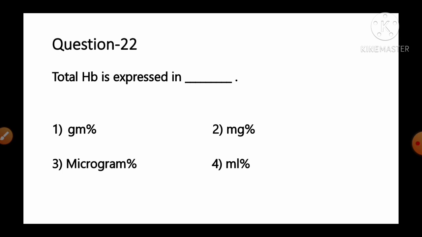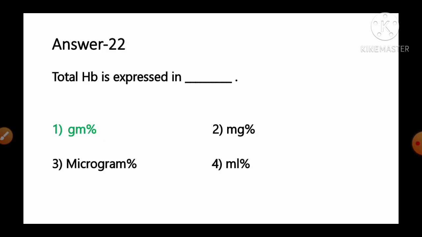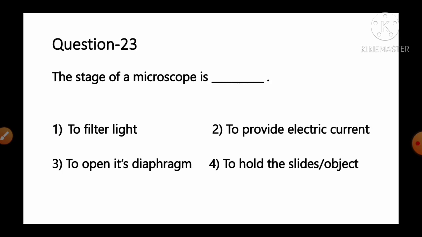The total HB is expressed in: option number 1, gram percentage; number 2, milligram percentage; number 3, microgram percentage; number 4, ml percentage. And the fact given regarding this question: the amount of hemoglobin in whole blood is expressed in grams per deciliter or gram percentage. The normal HB level for male is 14 to 18 grams per deciliter, and for female it is 12 to 16 grams per deciliter. So in short, it is expressed in gram per deciliter or gram percentage. So option number 1 is the correct answer. Move to the next question, number 23.